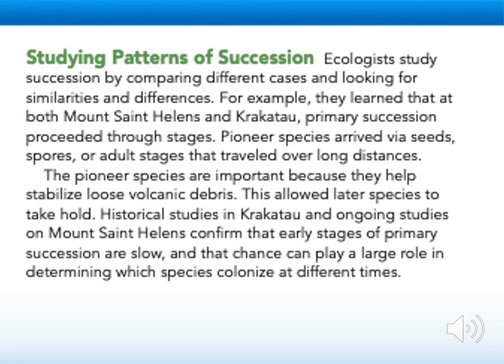Historical studies in Krakatoa and ongoing studies on Mount St. Helens confirm that early stages of primary succession are slow and that chance can play a large role in determining which species colonize at different times.